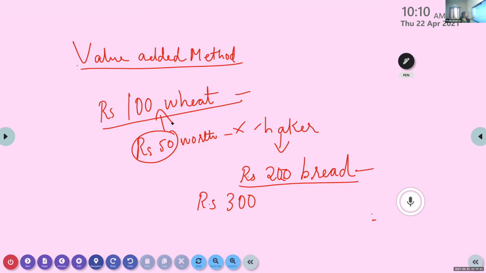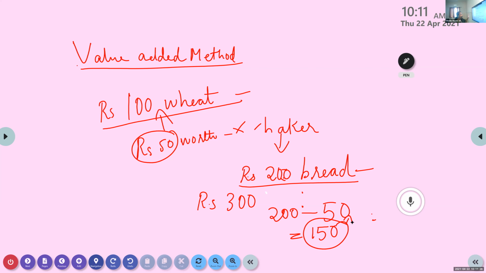Okay, so what we have to do, we are not using value added in this sense. We are using only how much value is added for the bread. For example, from this 200, we have to reduce 50. If we reduce 50, how much do you get? 150, right? This 150 is the value added by the baker. Got what I said?